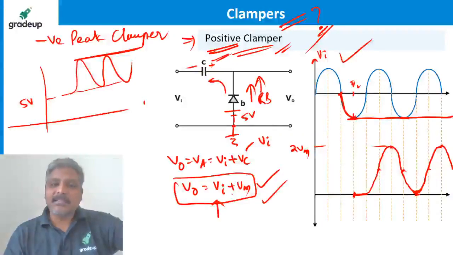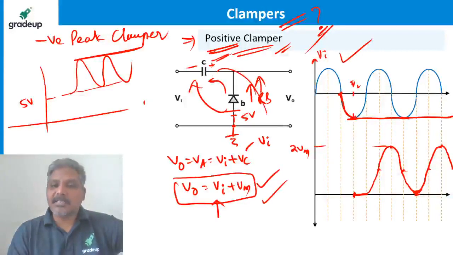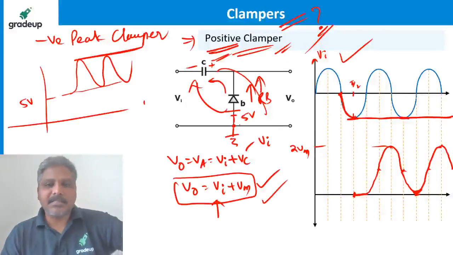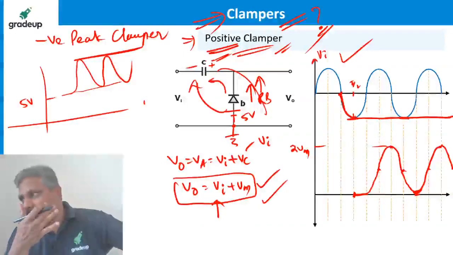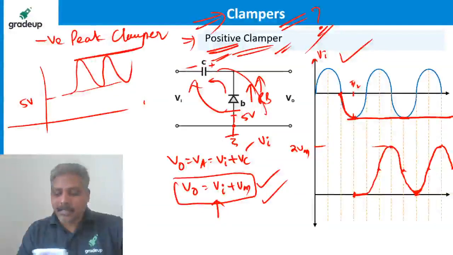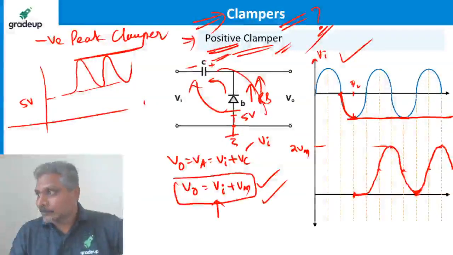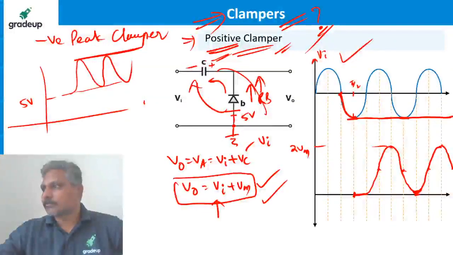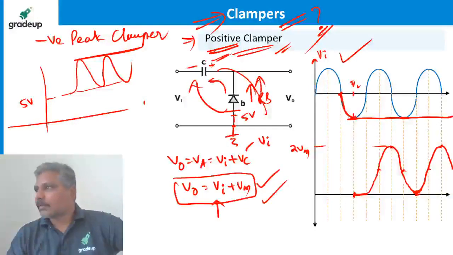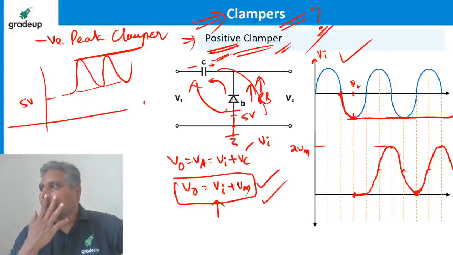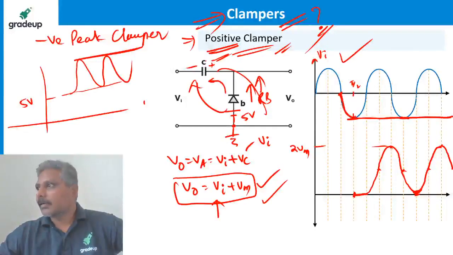Whereas in clippers, the diode can be here, the resistor can be here, 2 diodes, 3 diodes. So that's why I say clampers are one of the easiest circuits in analog circuits. Yeah, it's easy.